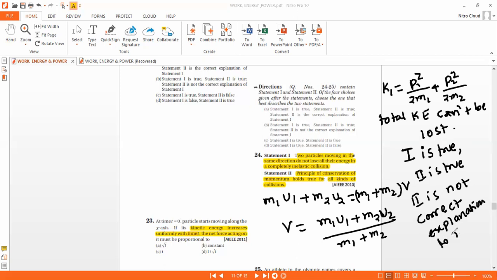Both the statements are correct only, but 2 is not the correct explanation. The statement they gave is that they do not lose all their energy. We also got the same: total kinetic energy cannot be lost.